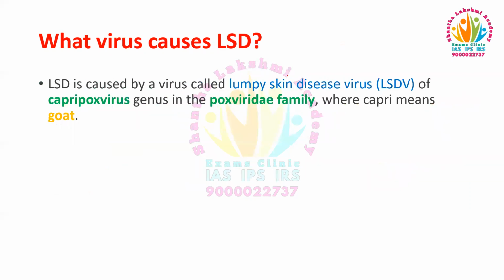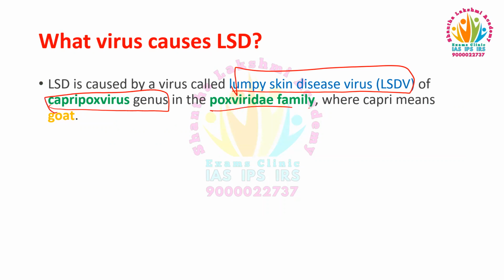Then moving forward, what virus causes this lumpy skin disease? It is caused by a virus called the lumpy skin disease virus of the Capripox virus genus in the Poxviridae family. Which genus causes lumpy skin disease? The Capripox virus genus. So this Capri means goat.